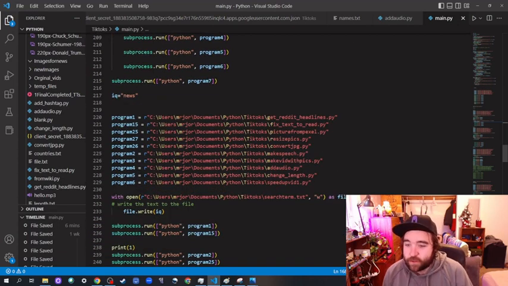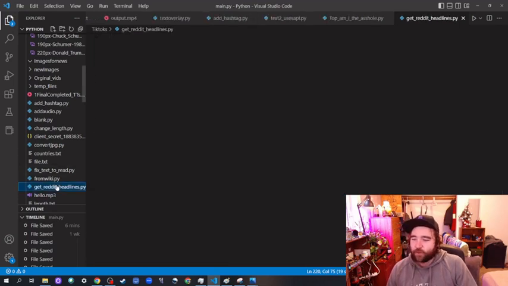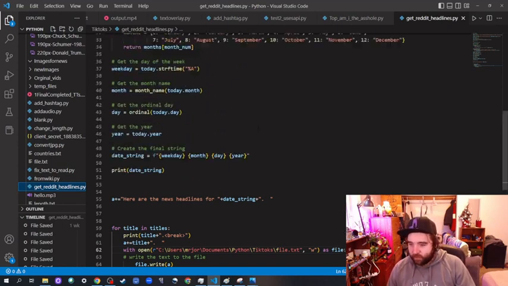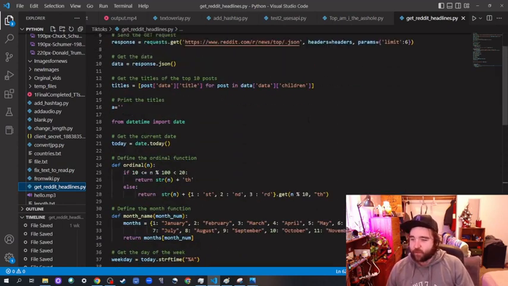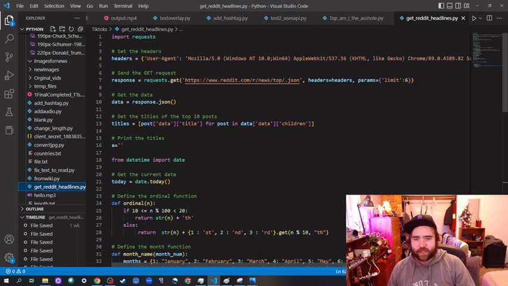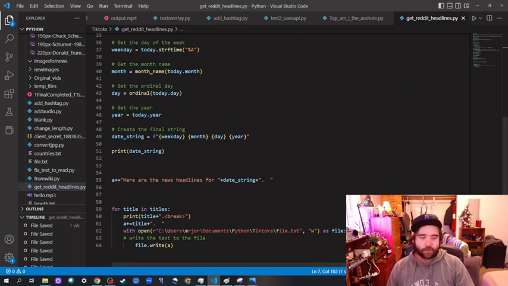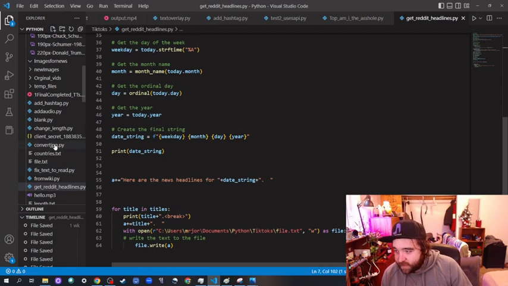And then the next thing we do is the news. So the get headlines is slightly different, but it's still just getting stuff from Reddit. But it's getting the top certain number of posts. So I made it a small number: the top 6 posts on the news subreddit. And it just saves that as a text file, so that we can do basically the same thing we did with everything else.